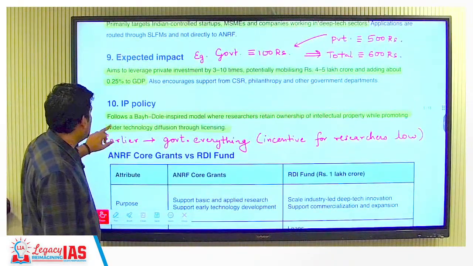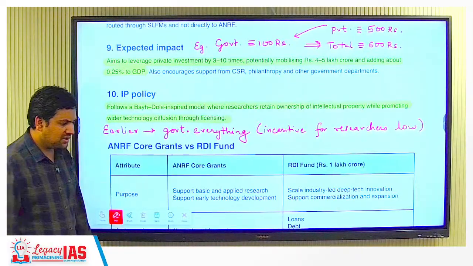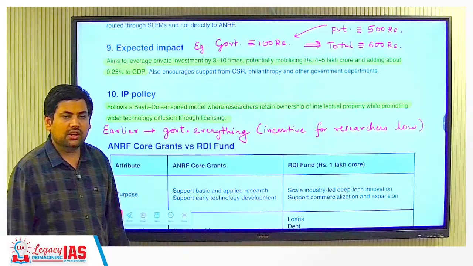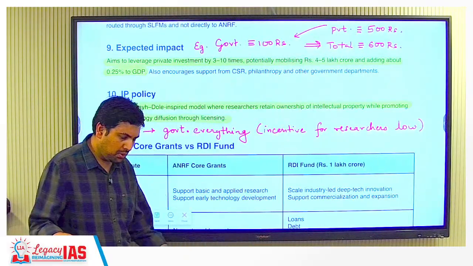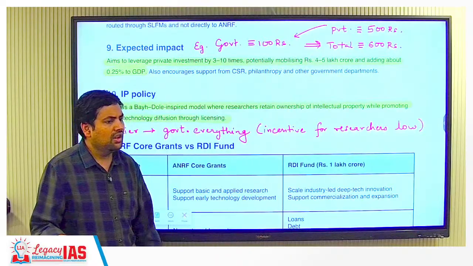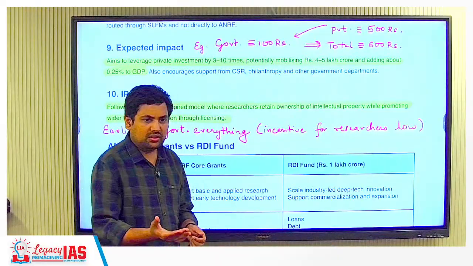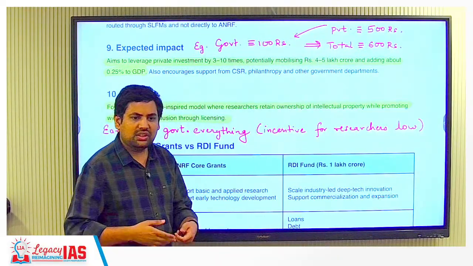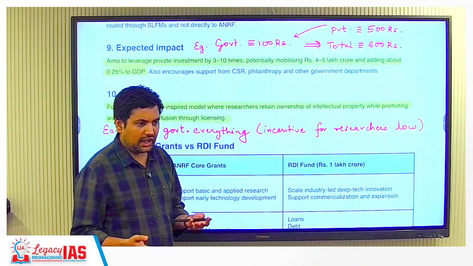The last thing is IP policy. Here what the government has realized is that researchers don't have any kind of incentive to do the research. So earlier, if it was done in a government body, some government institution, the government used to fund it. They used to send tenders saying, sir, we want this money to do some research. Then the government gives it, they do the research, and whatever product comes out, the government takes. But there is no incentive for a researcher.